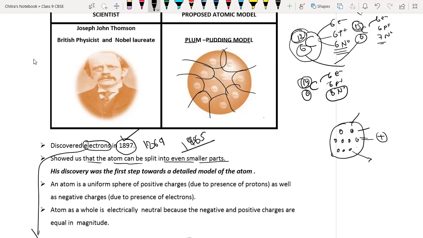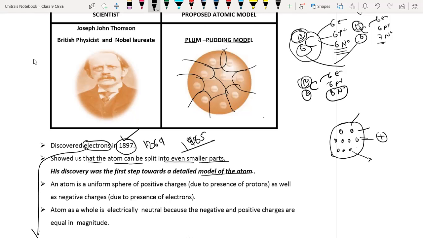That's why he explained that yes, the atom can be divided further. His discovery was the first step toward the detailed model of the atom, because he discovered the first subatomic particle, called the electron, and it was negatively charged.